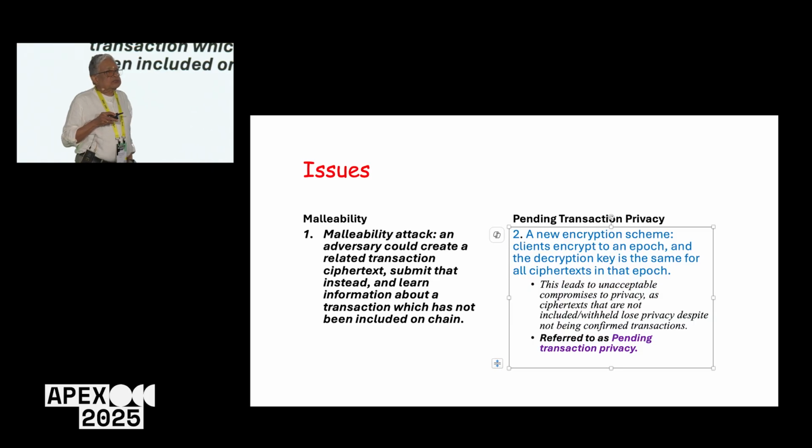So now, what are the issues in the existing schemes? Malleability: an adversary could create a related transaction ciphertext, submit that instead, and learn information about a transaction which has not been included on the chain. Another one is pending transaction privacy. In an epoch-based encryption scheme, clients encrypt to an epoch, and the decryption key is the same for all ciphertexts. This leads to an unacceptable compromise to privacy, as ciphertexts that are not included in the main block become available. This is treated as the pending transaction privacy problem.